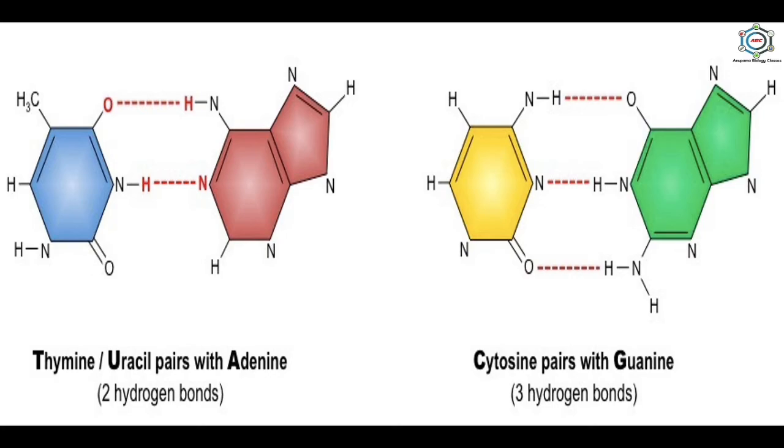This concept of specific base pairing provides that an adenine in one chain must be matched with a thymine in the other chain, and a guanine in one chain must have a cytosine opposite to it in the other chain. Thus, the two chains are complementary to each other. Hence, from the base sequence in one DNA chain, the base sequence in its complementary chain can be easily predicted. For example, if the base sequence in the chain is A, T, C, G, G, C, T, A, that in the other chain will be T, A, G, C, C, G, A, T. So this is the complementarity of the base pairs.